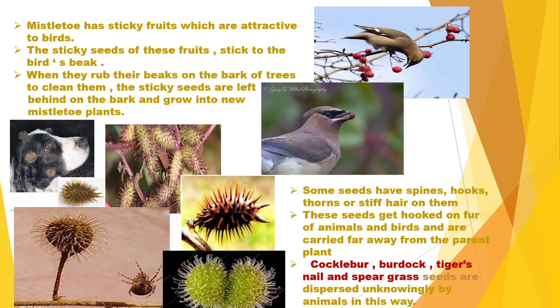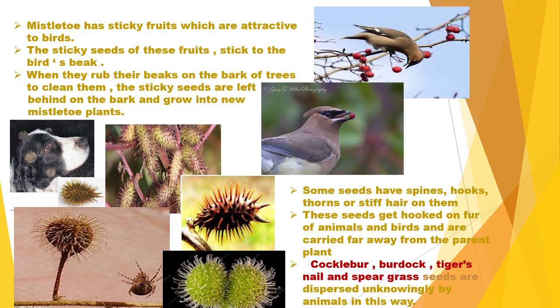Here you can see the example. See, this seed is getting attached to the head of the dog, and when the dog is migrating, the seeds are also migrating. Definitely the seeds which contain a lot of hooks, or hair, or different thorns are getting attached to the skin of the animals, and when the animals are migrating from one place to the other, the seeds are automatically migrated.